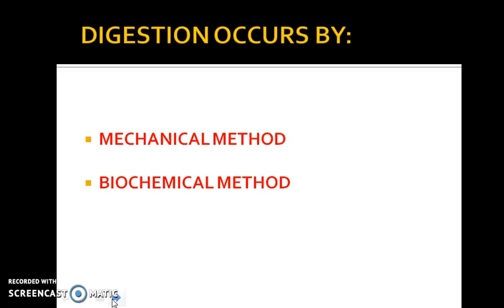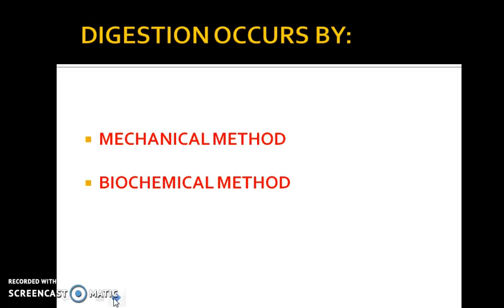So now let's see what are the ways digestion can occur in your body. So digestion can occur in two forms: mechanical method as well as biochemical method. I hope you know what is a mechanical method and a biochemical method, as the term suggests. If there is a mechanical pressure exerted on the food substance, due to which it gets broken down into smaller components, that is mechanical method. If there are some enzymes or chemicals involved in the breaking of the larger molecule into simpler molecule, that will be referred to as biochemical method.